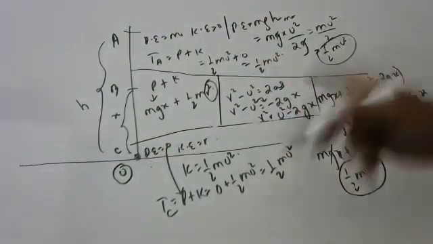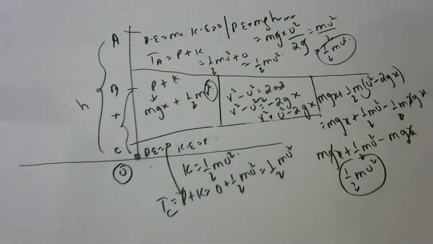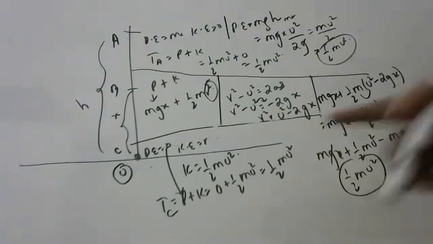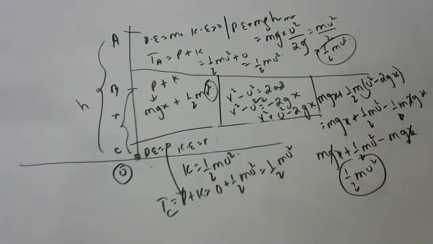It means total energy remains the same, because total energy means potential energy plus kinetic energy. Total energy remains the same everywhere. Only one form changes to another form, that's all. But total energy remains the same. So this is about the total mechanical energy in the case of upward thrown balls.